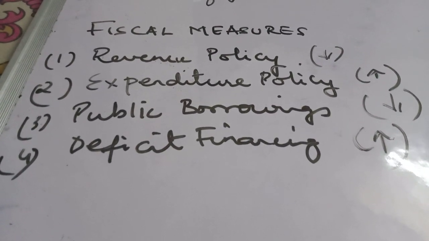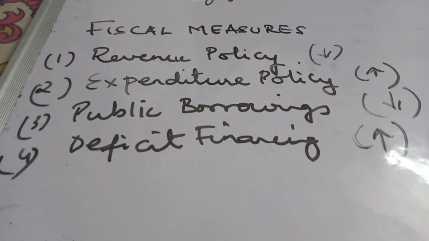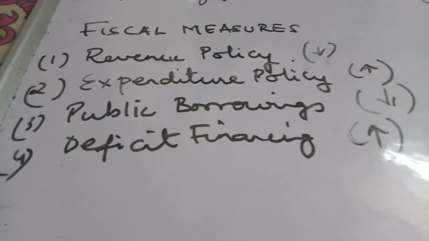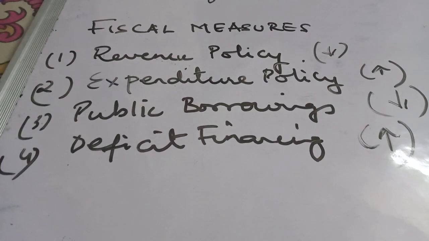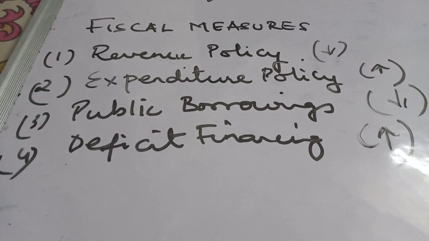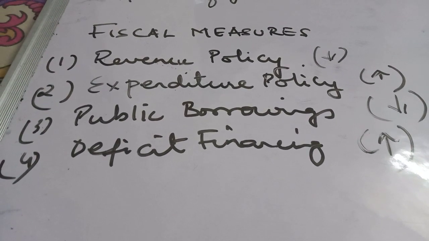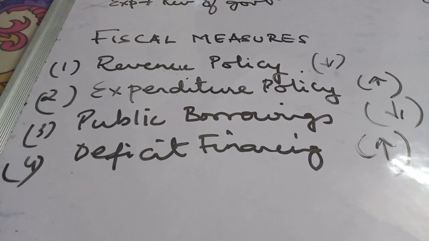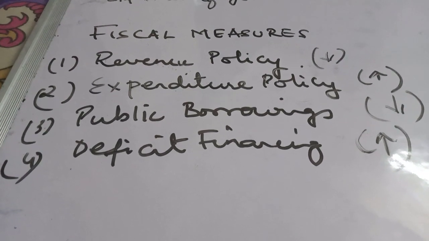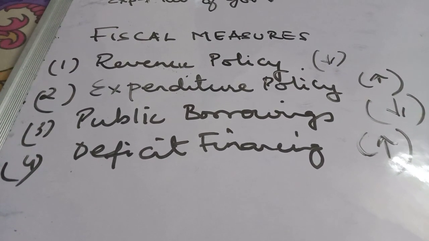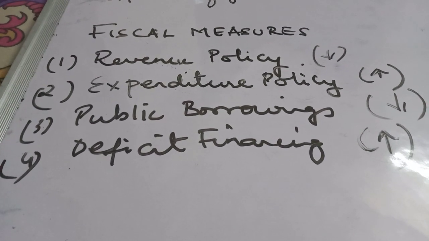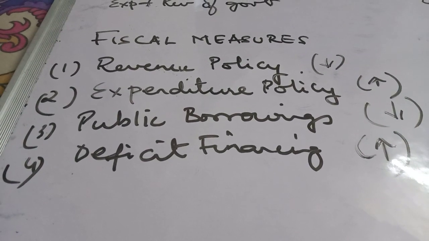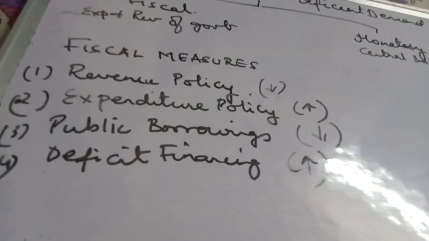Public borrowing: in times of deficient demand, the government should redeem, meaning reduce, all large-scale public borrowings, so that the excess money with the public increases, and hence the demand for goods and services increases. Deficit financing: in times of deficient demand, deficit financing should be encouraged to increase the money supply in the economy. This will increase the effective demand.